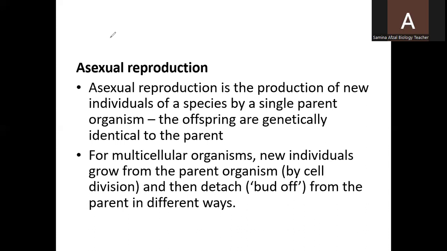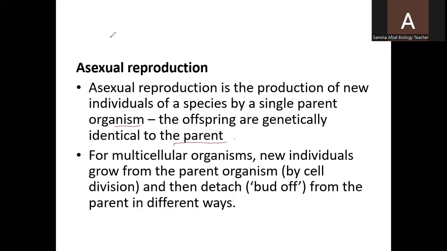Asexual reproduction is the production of new individuals of the species by a single parent organism. A single parent is required for this purpose. The offspring are genetically identical to the parents. The cells produced as a result of asexual reproduction should be genetically identical to the parent cell.